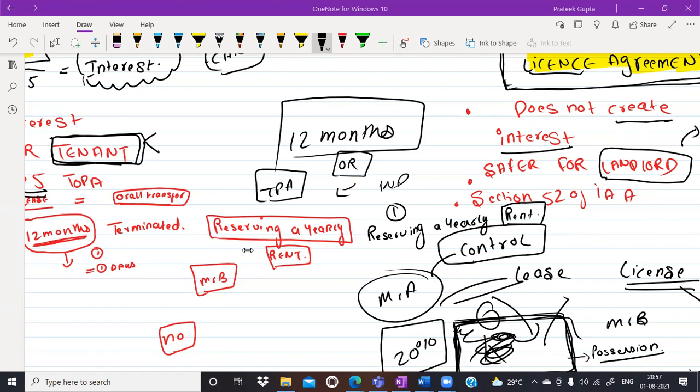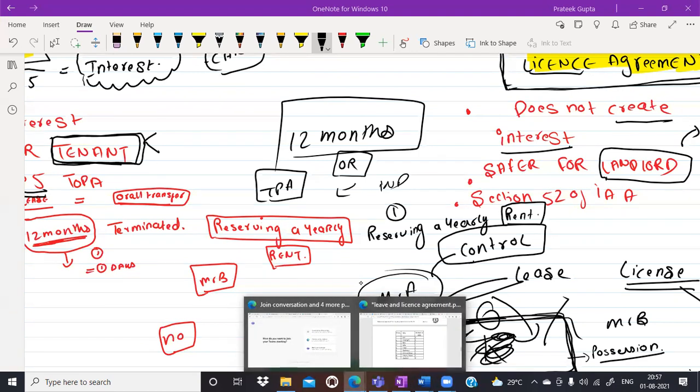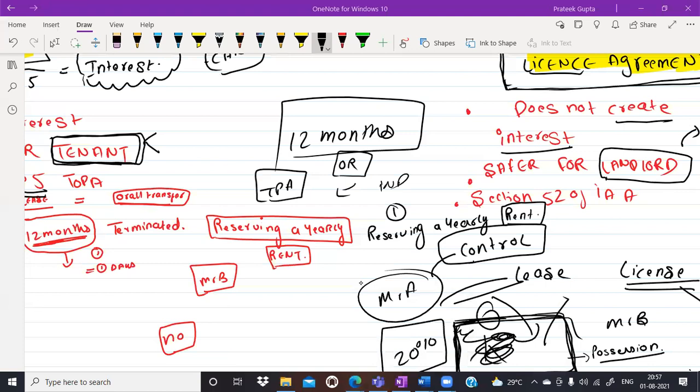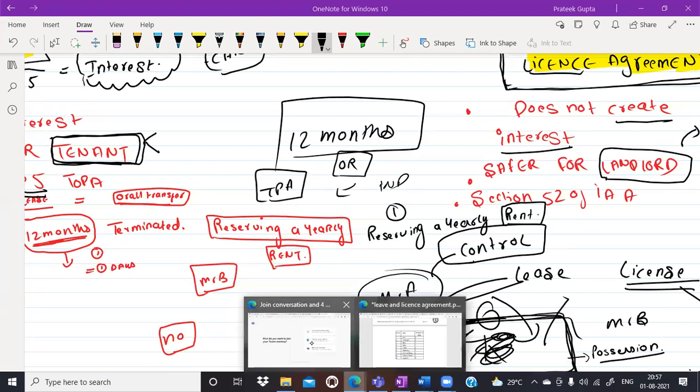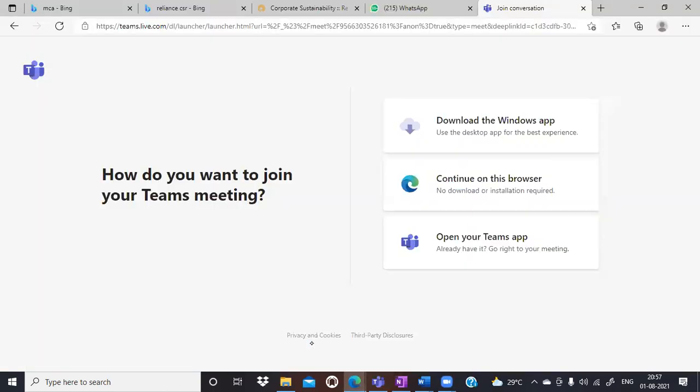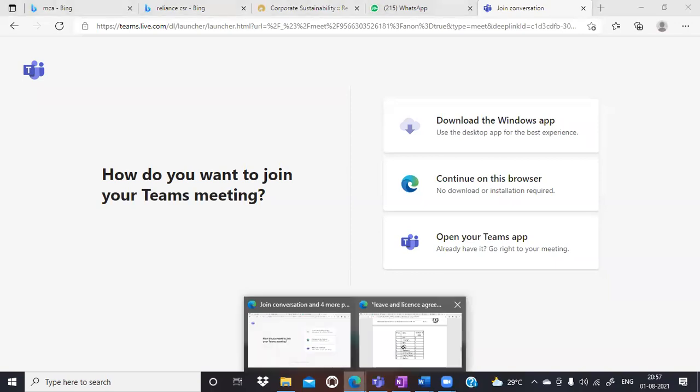Okay, see, if this is the interpretation, let me share the screen with all of you. Prabhat, don't you think they should have written this here?